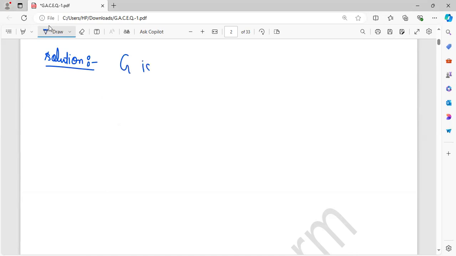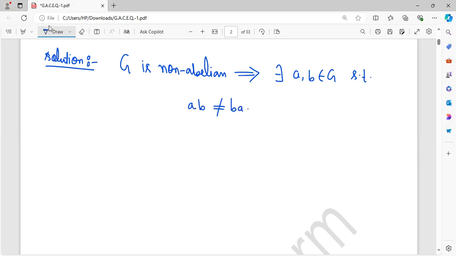G is non-abelian. This implies there exist a, b belonging to G such that ab is not equal to ba. Taking the inverse on both sides will imply (ab) inverse is not equal to (ba) inverse. So what is this? This is b inverse a inverse, and what is this? a inverse b inverse.